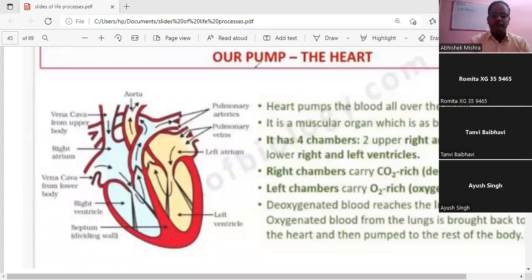Now, this type of circulation in which the blood flows twice through the heart in one cycle is called double circulation. And you can see over here a septum is there, which is a dividing wall. It prevents the mixing of the oxygenated and the deoxygenated blood. Now, is it clear to all the students?